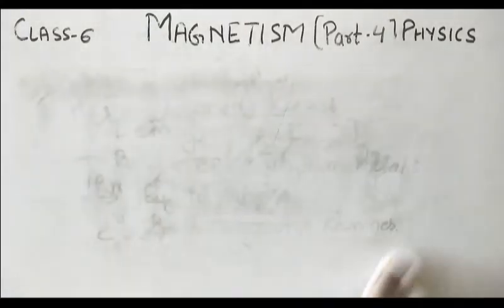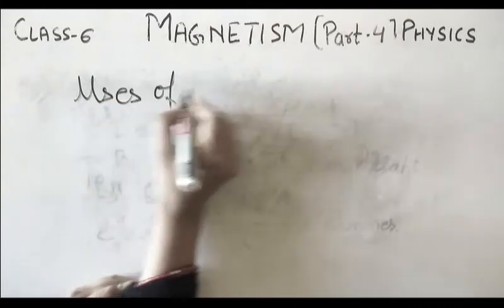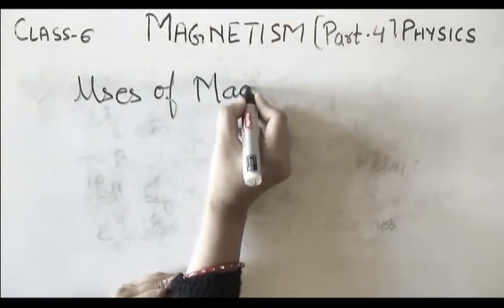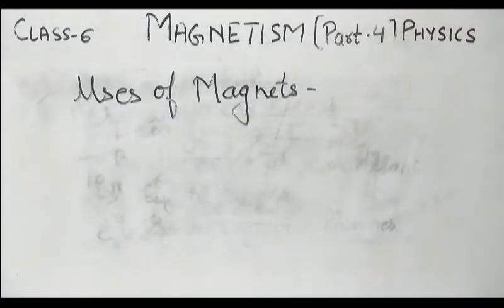Now, the last topic of this chapter is the uses of magnets. Magnets are used for various purposes. We can use magnets at home, in appliances, and everywhere.